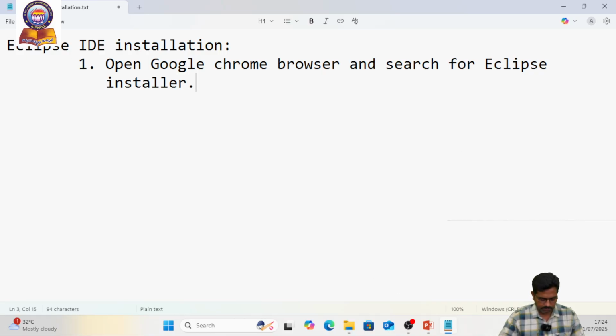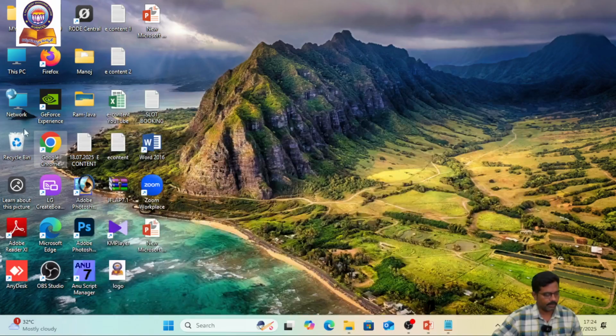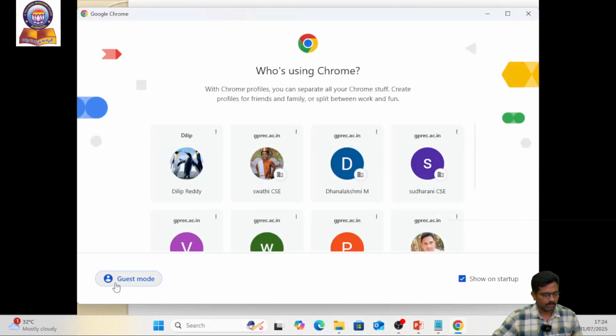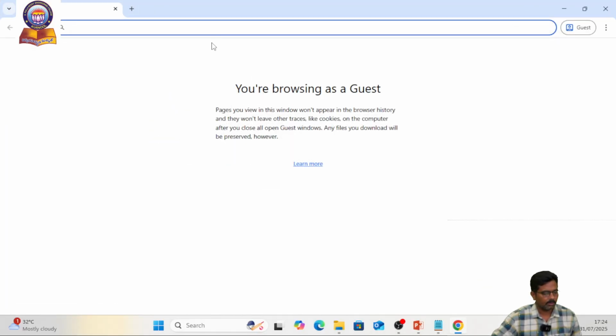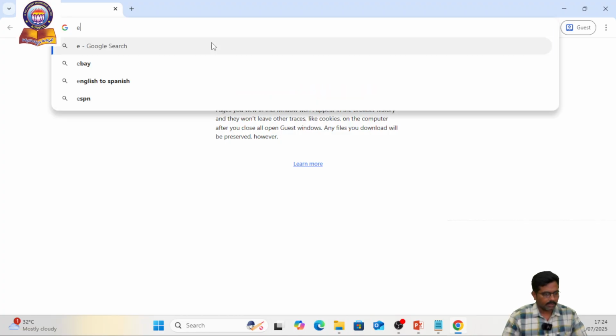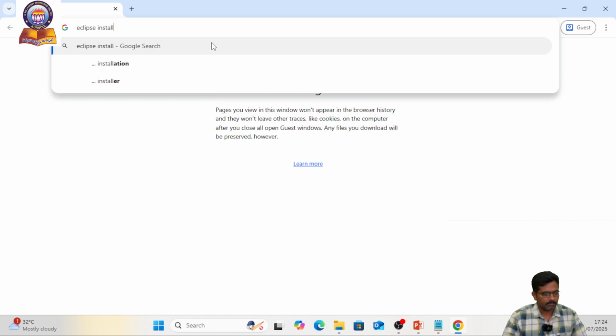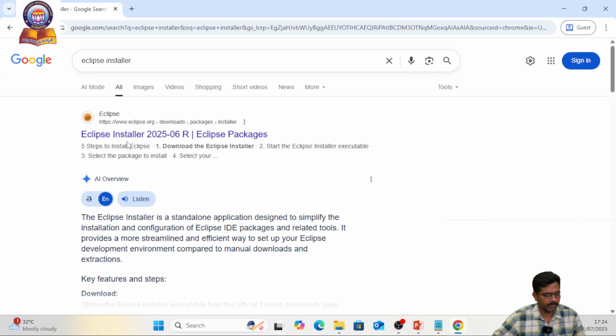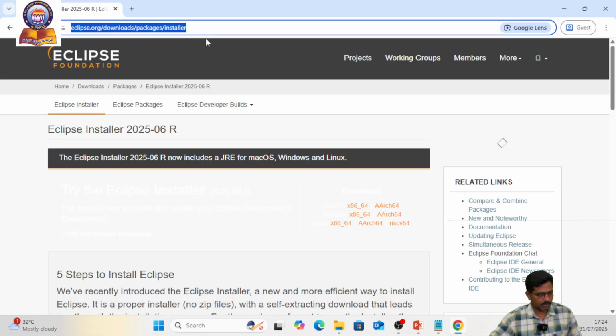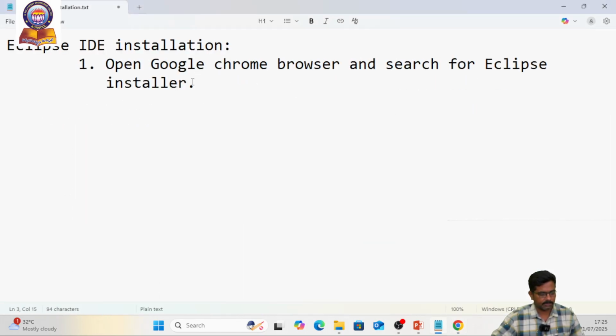I just try to complete this first step. I open the Google Chrome browser, enter guest mode, maximize it, and search for Eclipse installer. We got the very first website, the eclipse.org website. I click the very first website. I copy this link to update my second step.